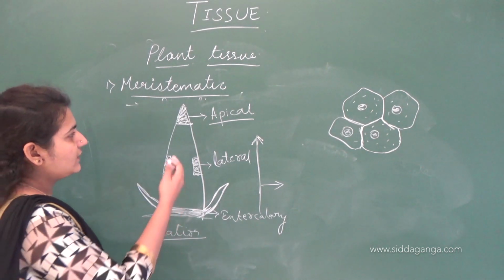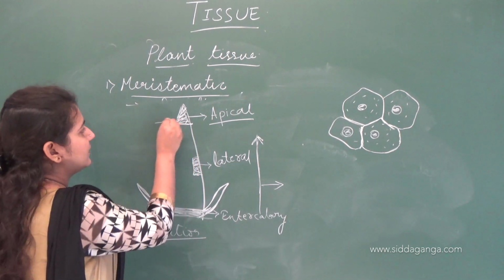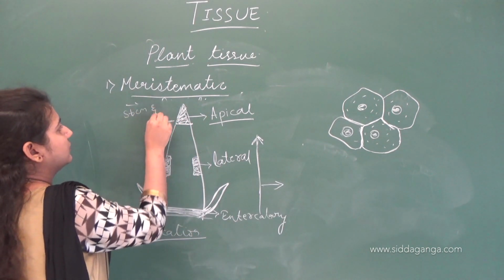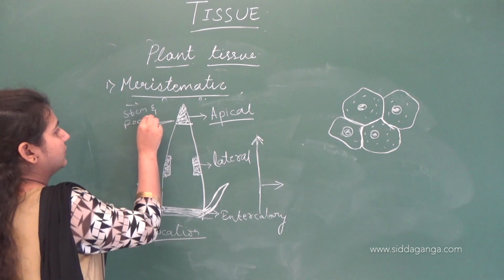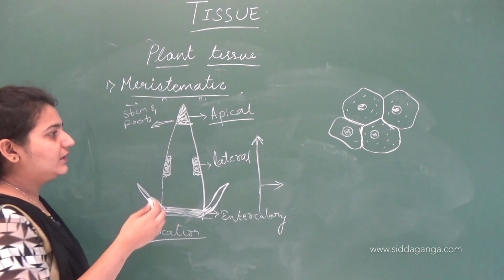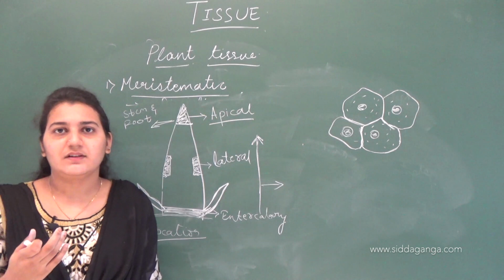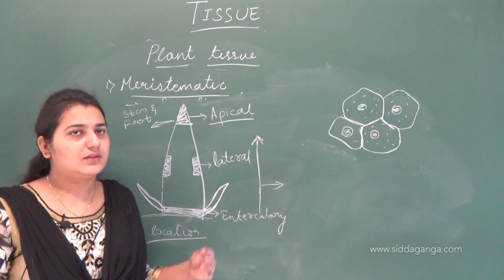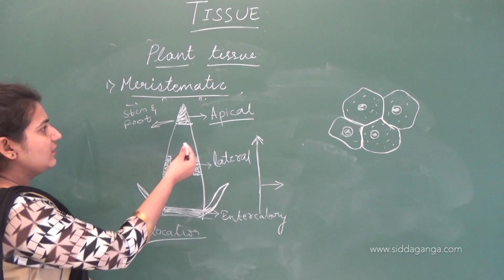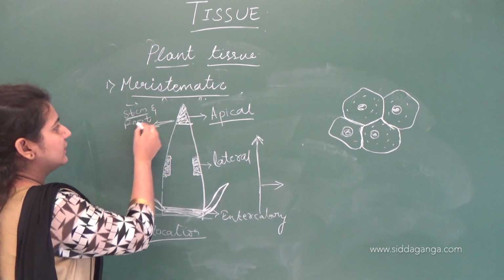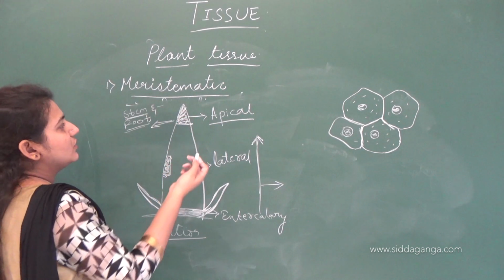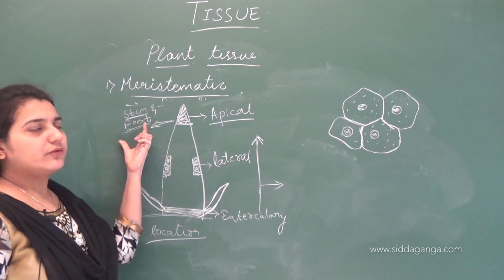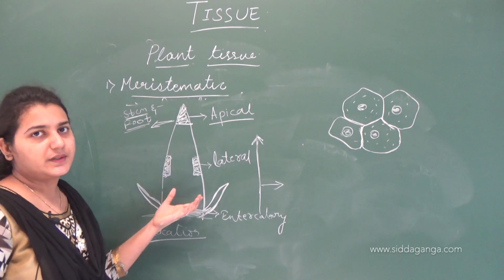And also this apical meristem is present both in stem and root, at both the tips, at the tip of stem and also at the tip of root. When the apical meristem is present at the stem, we call it shoot apex, and when it is present at the tip of the root, we call it root apex.